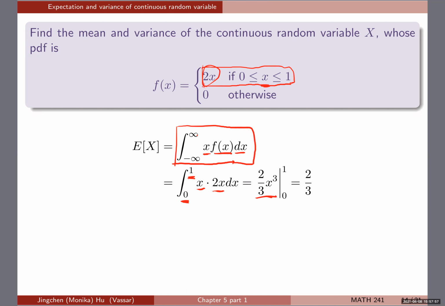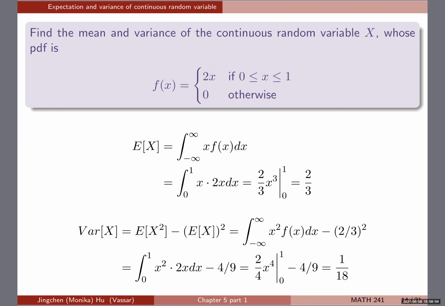And now you get the integration working, which is 2 over 3. Similarly, to get the variance, just like I said, you will need to find the expectation of x squared. So you're doing something very similar. You already found 2 over 3 is the mean, so you take the square, and then over here it looks very similar, and the overall flow goes the same.